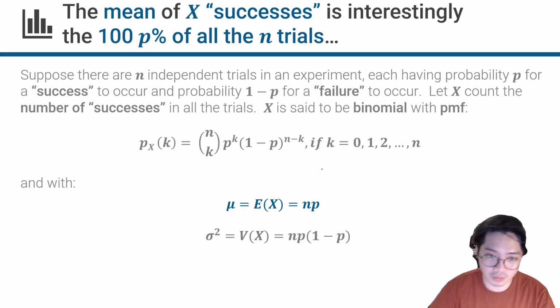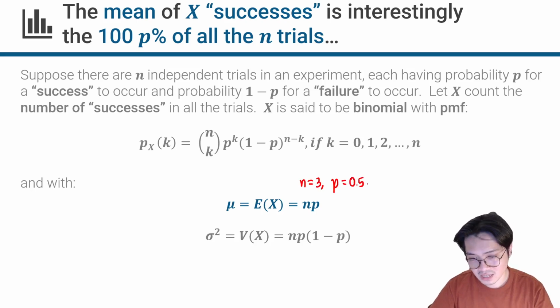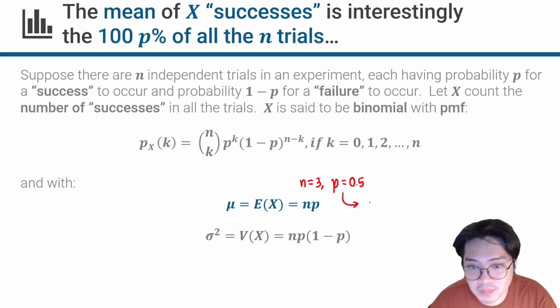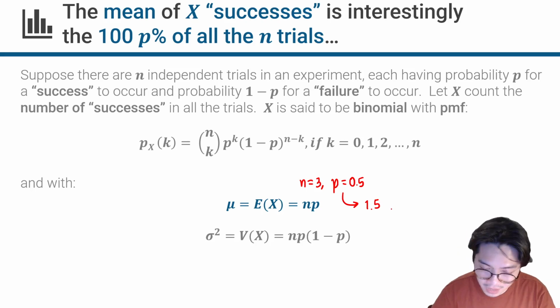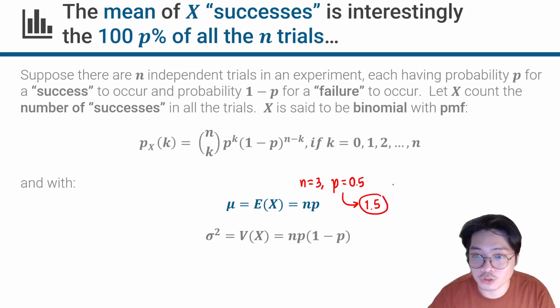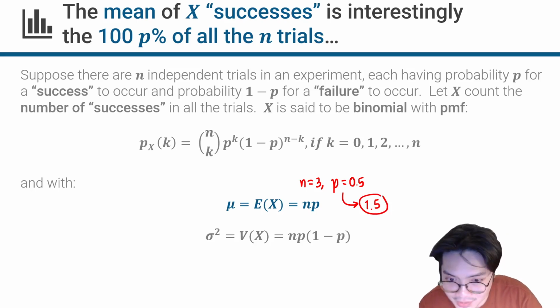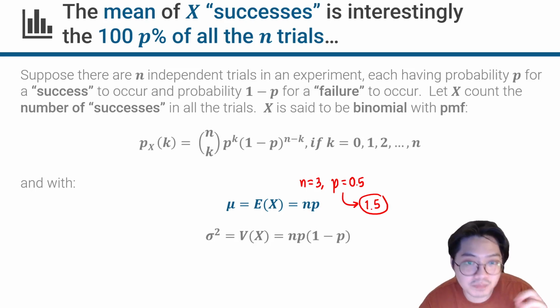So say for example, you have again 3 coin tosses and the probability of success is 0.5 because it's a coin toss. The expected value is going to be 3 times 0.5, or 1.5. What this means is that you're going to get heads roughly 1.5 times, which kind of makes sense, because it's just half of every single time. That's what you expect to get.